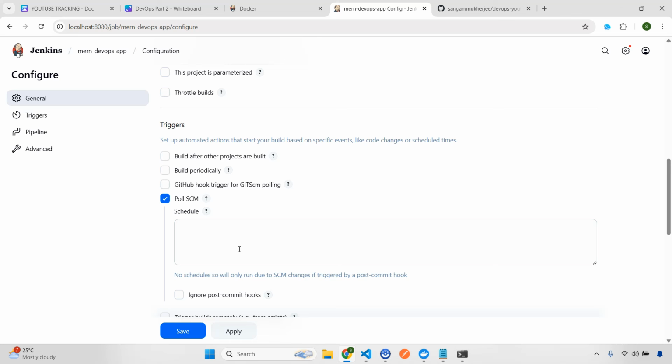So for example, let's say if I want to give 5 minutes, it is going to poll every 5 minutes. Now this you should only do if you're not doing it with webhooks. Again, I'm going to repeat, webhooks is the recommended option here, but let's understand both, right? So in the first part we can understand this one, and in the upcoming parts we'll see how we are going to do it with the webhooks.